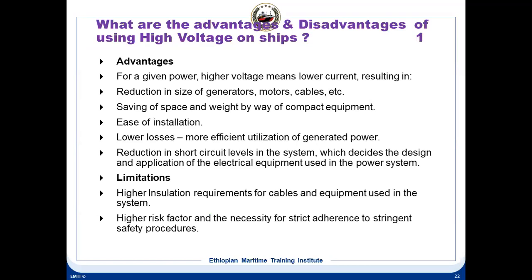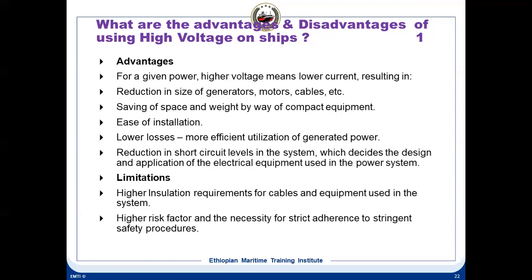First of all, we have seen why we use high voltage on board ship. That is basically because of the power requirements. You need more power, especially for container ships and gas carrier ships, passenger ships, rig ships, supply ships, etc. So what are the advantages of using high voltage on board ship? One is, for a given power, higher voltage means lower current. That is the basic concept. For a given power, if you increase the voltage, the current reduces. That is the main advantage.